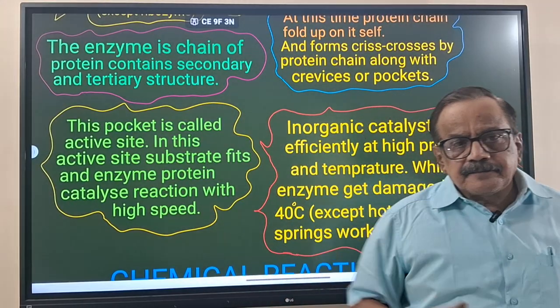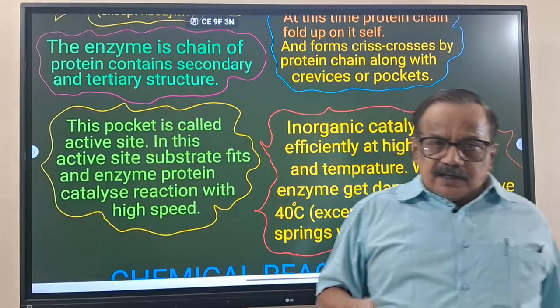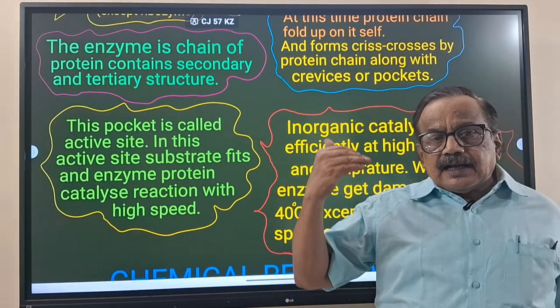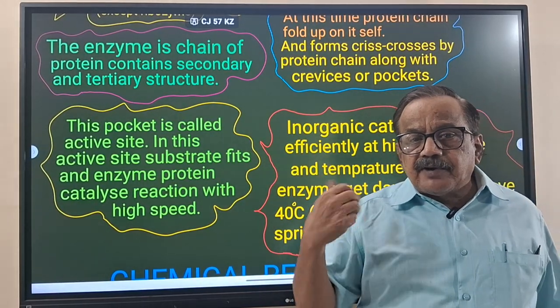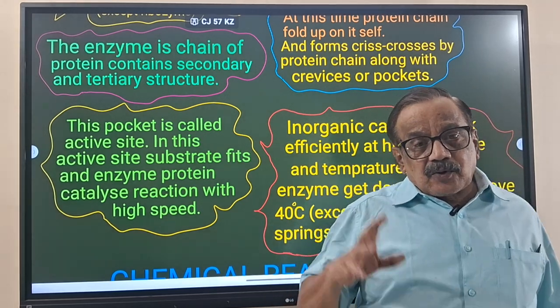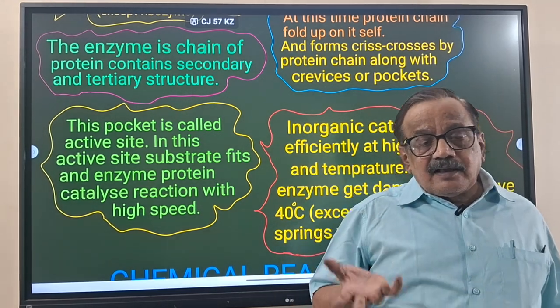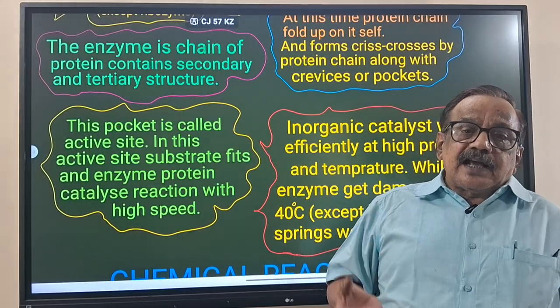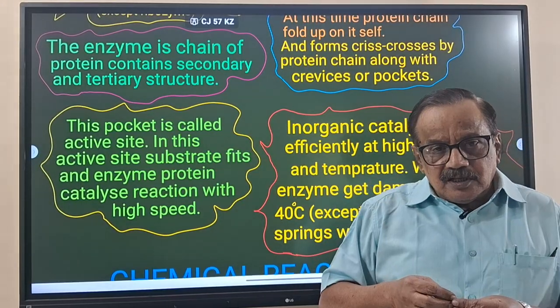This is important. Why? Because the enzyme is formed by the tertiary structure of the protein, and protein is formed by amino acids joined by peptide bonds.